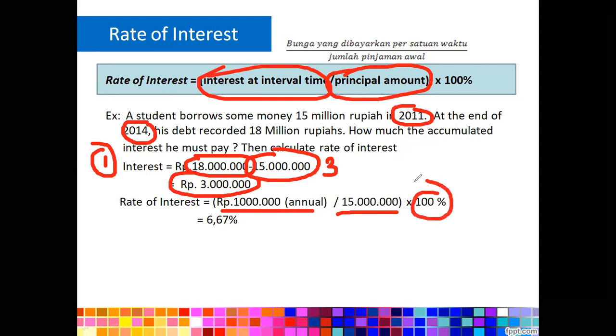We want to know the percentage of the rate of interest applied in this commercial bank. And the rate of interest equals 6.67%. So make sure you look carefully at the total interest applied and also convert it into annual.